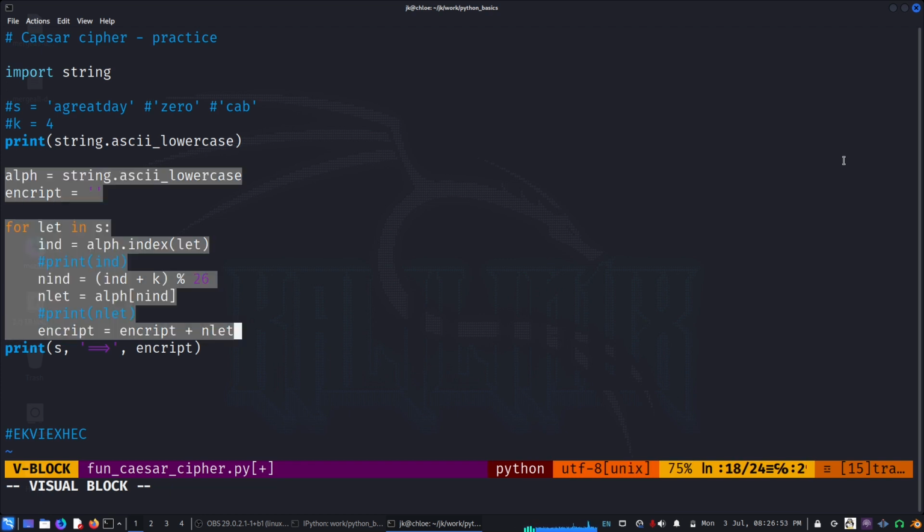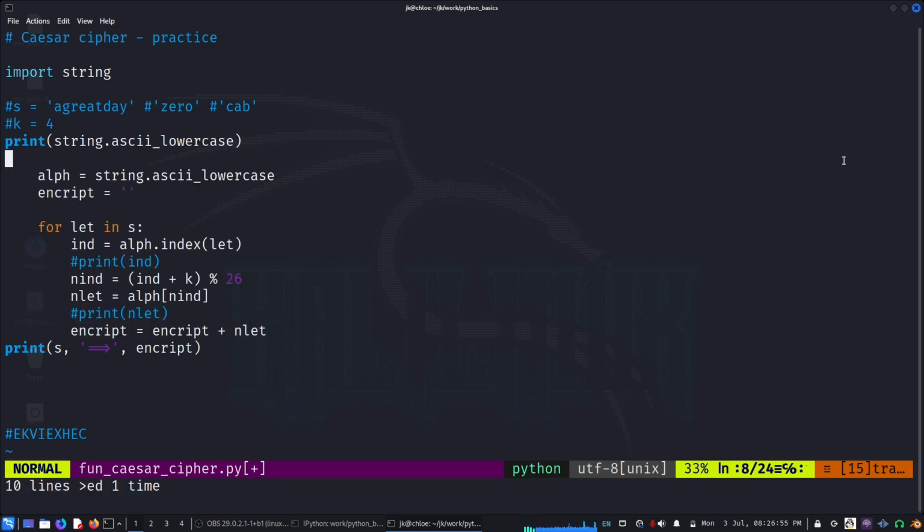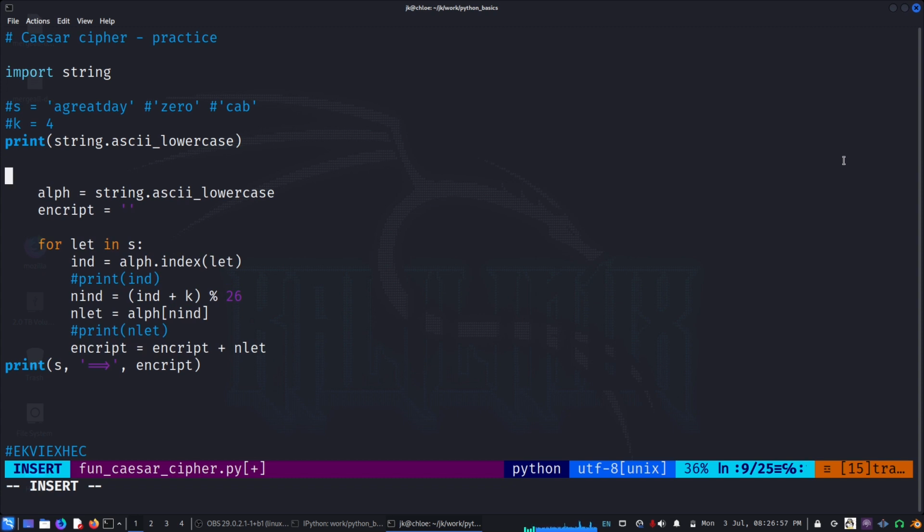All this we can push to the right, and let's call a function name. Definition, maybe cipher, and first let it be the string and then the k.